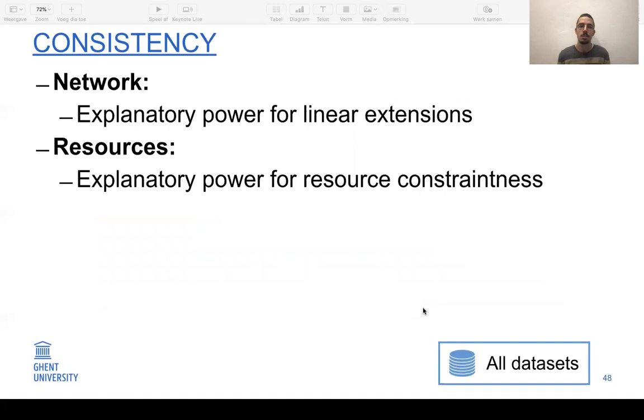So we will evaluate the summary measures based on three criteria. The first one being the consistency. So if two instances are very similar in terms of precedence constraints, then preferably a summary measure should also be very similar. The same holds for resource measures. So we will evaluate the consistency by checking how well a certain network measure can explain the number of linear extensions of an instance. For the resources, we look at the resource constraintness, which is also derived from the previous chapter using the theoretical framework.